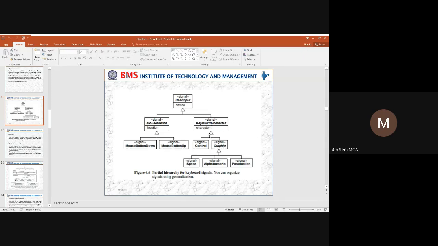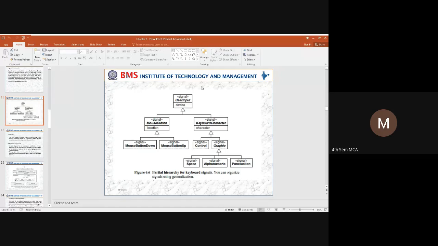The keyboard character is again characterized into two things: one is a control and one is a graphic. When it comes to a graphic, you can use a space, an alphanumeric, or a punctuation. By using all this, we can organize the entire user input by using these devices in a typical manner.